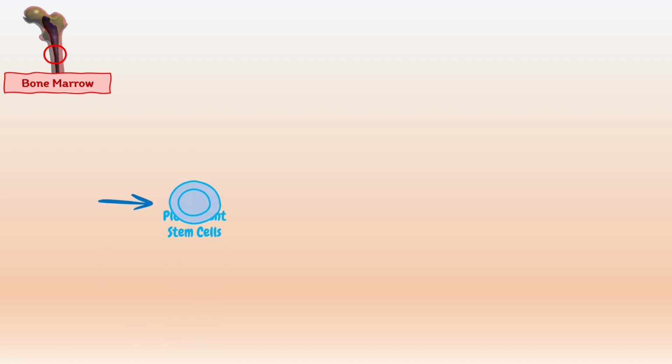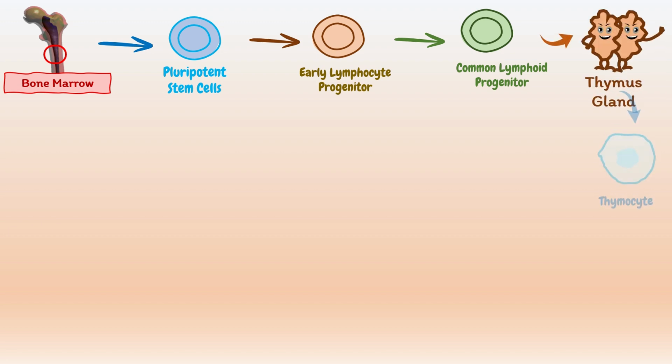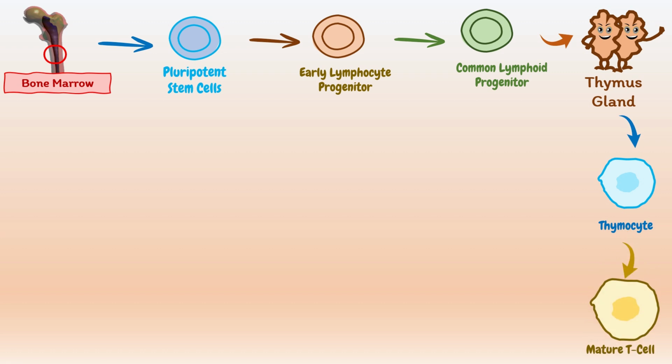This is the bone. Inside the bone, there is bone marrow, and inside the bone marrow, there are stem cells. These are called pluripotent stem cells. In the production of lymphocytes, some of the pluripotent stem cells become early lymphocyte progenitors, and then lymphopoietic stem cells, which are also called common lymphoid progenitors, that will move to the thymus and form thymocytes and then complete their development as mature T cells.